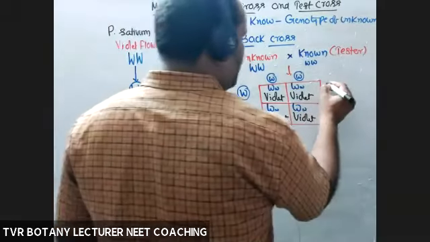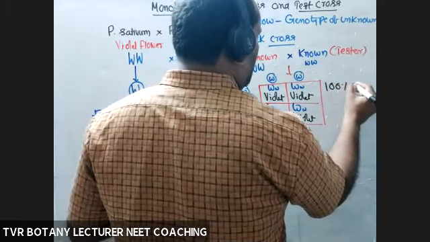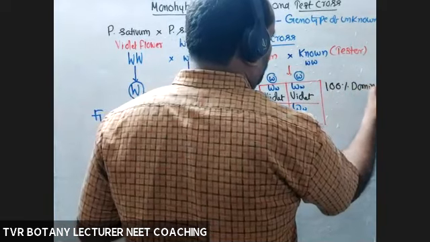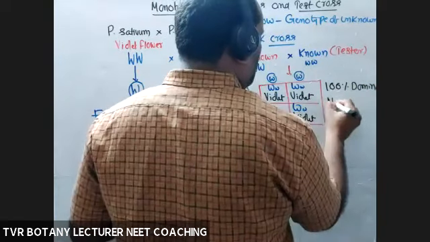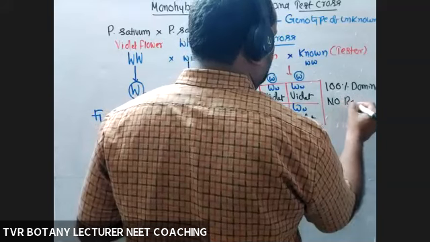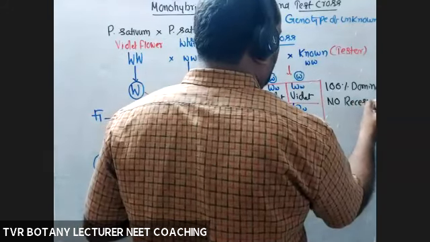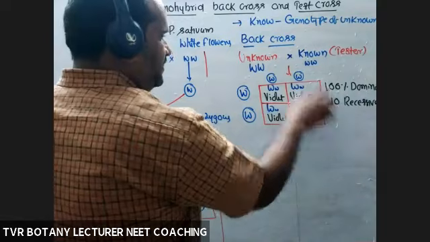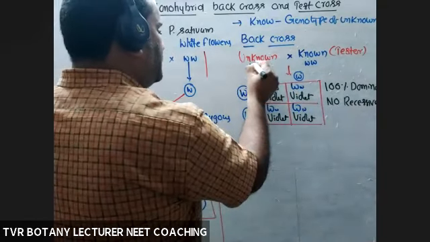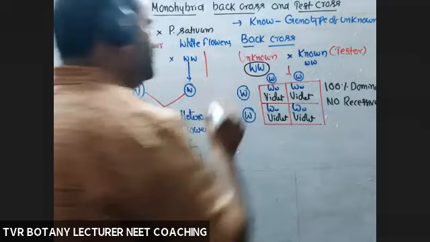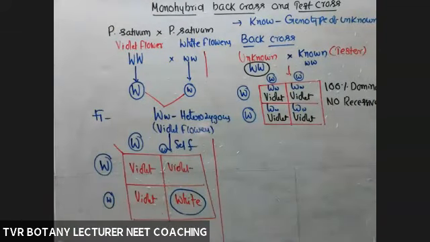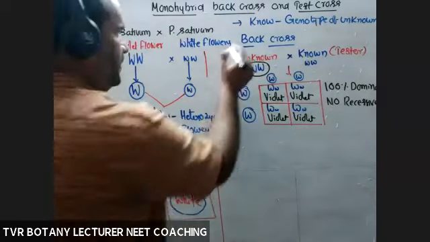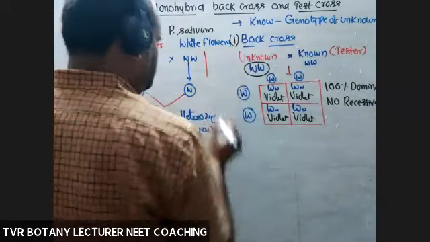So here 100% dominant, no recessive. Recessive completely absent. Zero probability, 100% absent. So if all are dominant, we can say the genotype of this one is homozygous dominant. Okay, right? So that is about back cross.